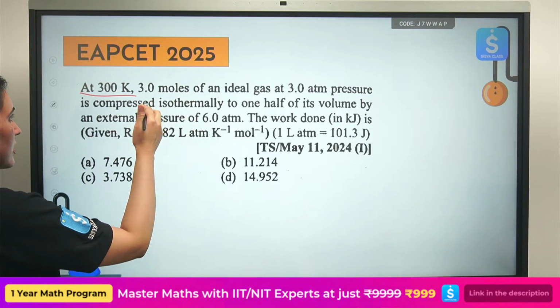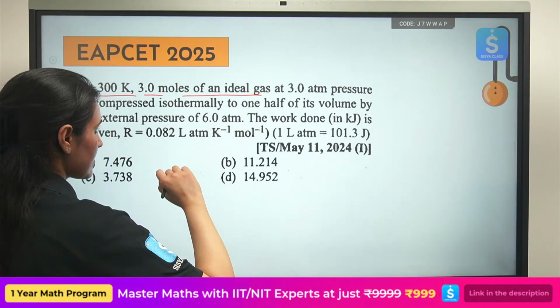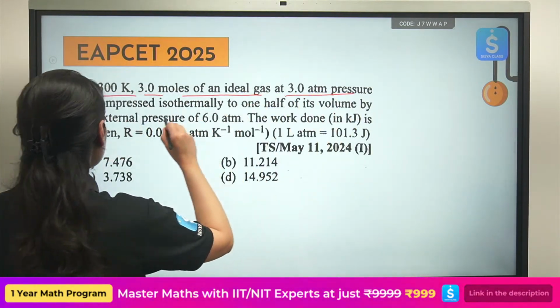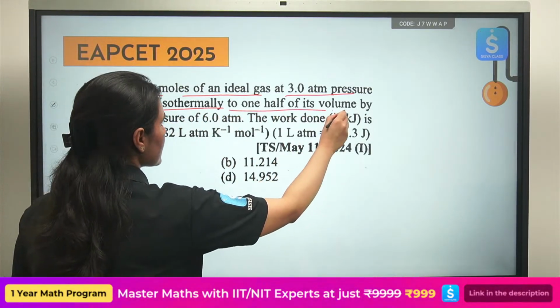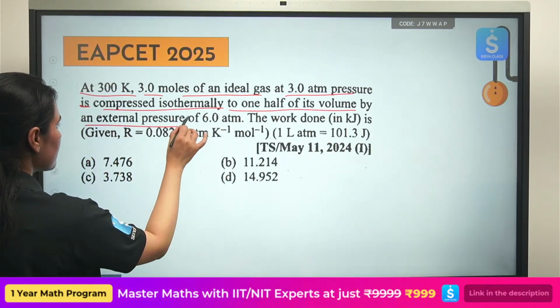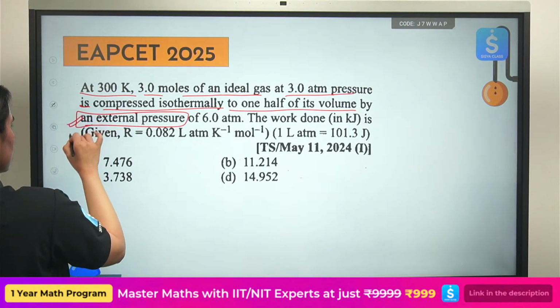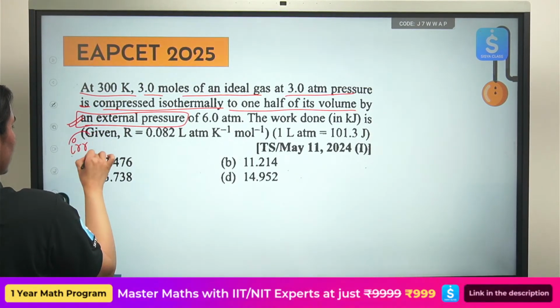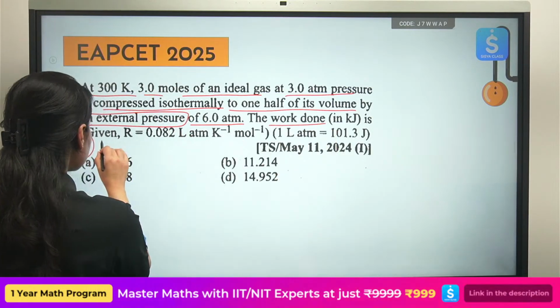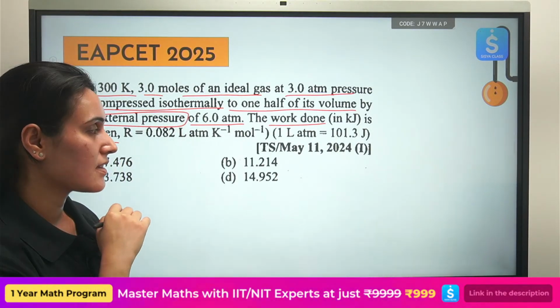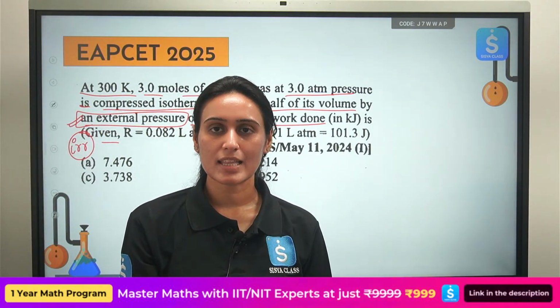At 300 Kelvin, 3 moles of an ideal gas at 3 atmosphere pressure is compressed isothermally to 1/2 of its volume by an external pressure, irreversible process, of 6 atmosphere. You have to calculate the work done, but for that I need V final and V initial.